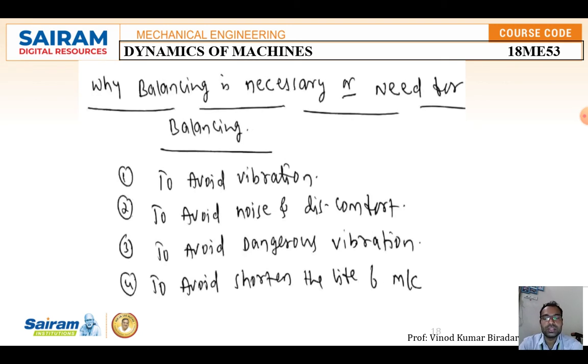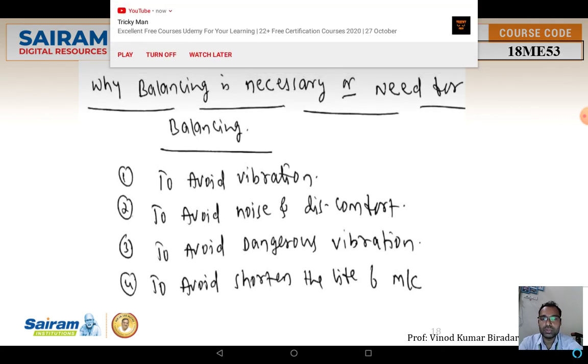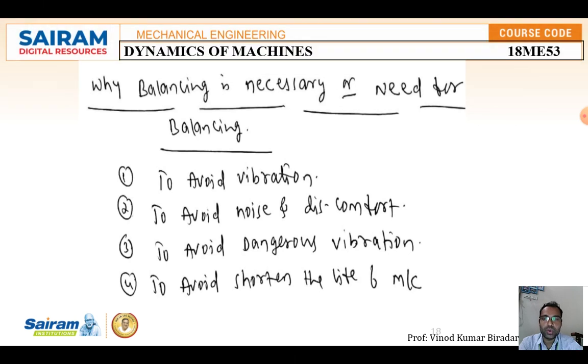Next is why balancing is necessary, and what is the need for doing balancing in a machine component. First, to avoid vibration. If you avoid the vibration, the machine component can run smoothly. The second one is to avoid noise and discomfort. The third is to avoid dangerous vibration.